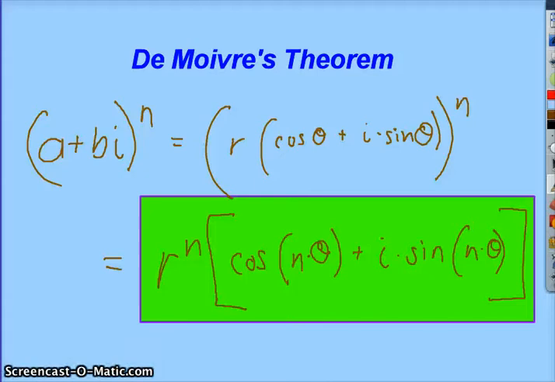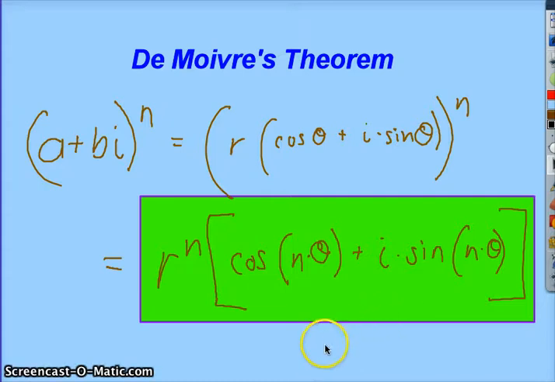Hello. This video will demonstrate how to use de Moivre's theorem to raise a complex number to some exponent. What we have to do first, as you can see, is take our complex number and convert it to polar form. And once we have that in polar form, and we have our exponent n, the formula says, take your modulus and raise it to the power n, and your argument theta, multiply that by n. And then, of course, once you have this in polar form, convert back to complex. Okay?